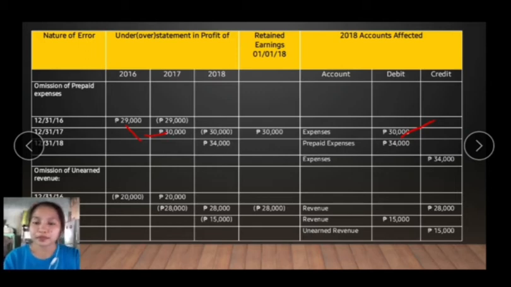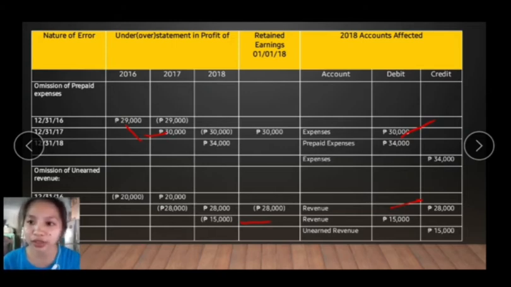For the 2017 error, the entry is we have to debit the retained earnings, which is 28,000, and then credit revenue for 28,000. We credit the revenue in order to add it, since it was overstated in 2017.